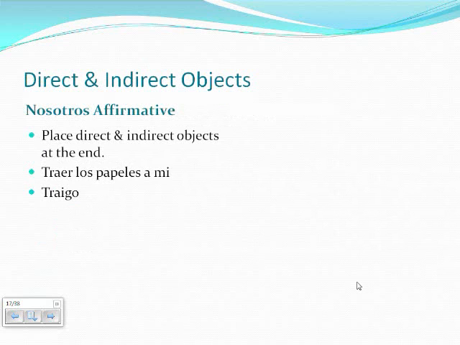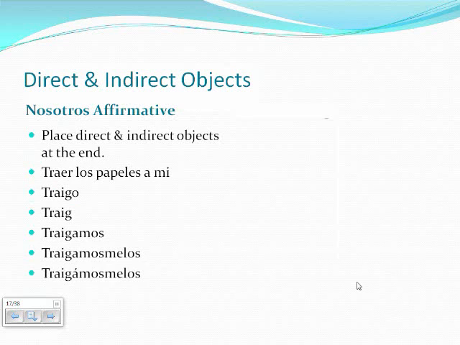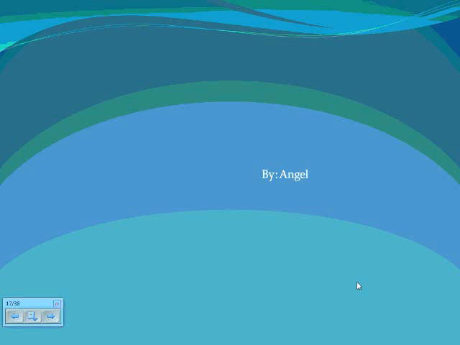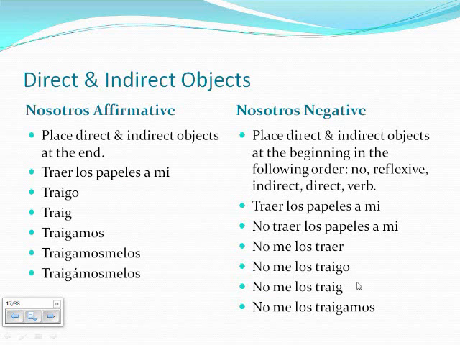In direct and indirect objects, place all direct objects and indirect objects at the end of the verb form. In traer los papeles a mí, start with the yo form, then drop the O, add amos, add me los at the end, and add an accent over the A.